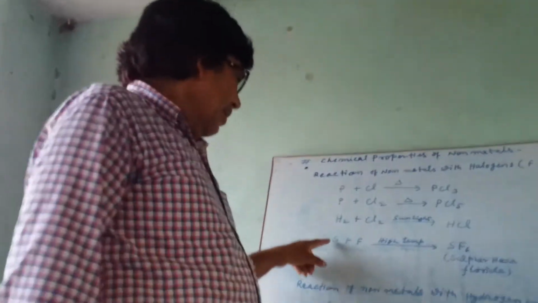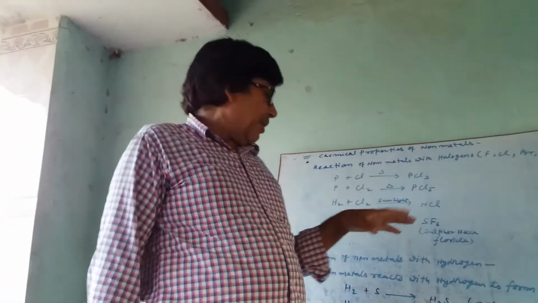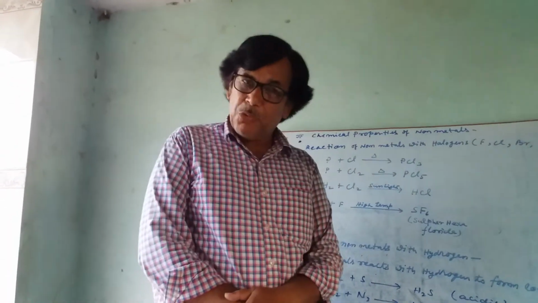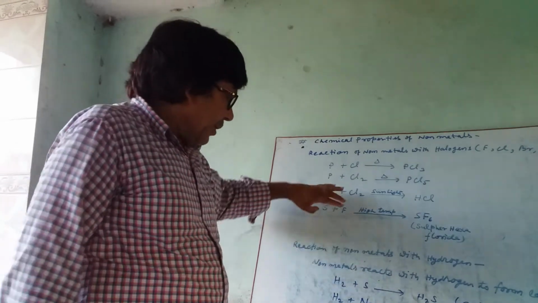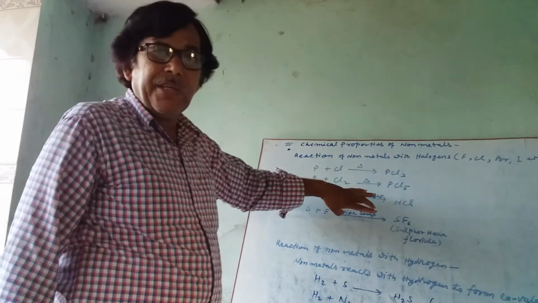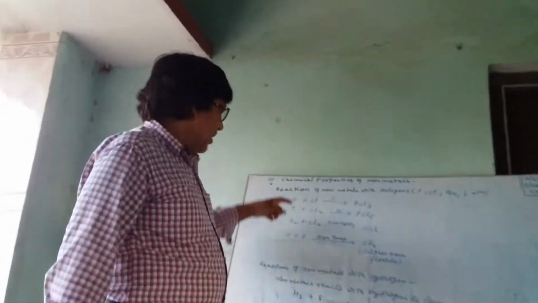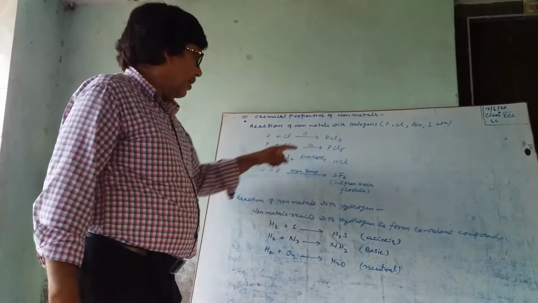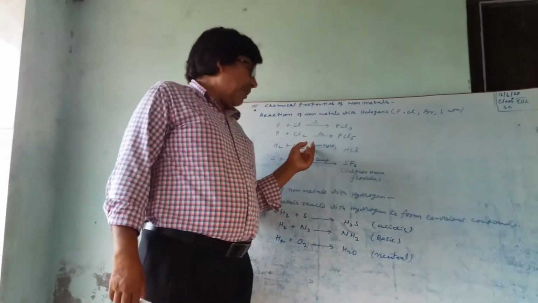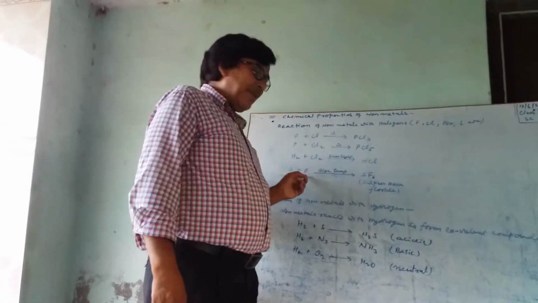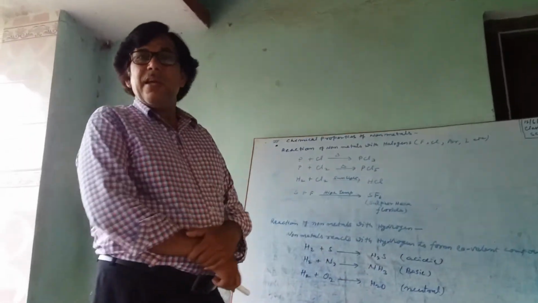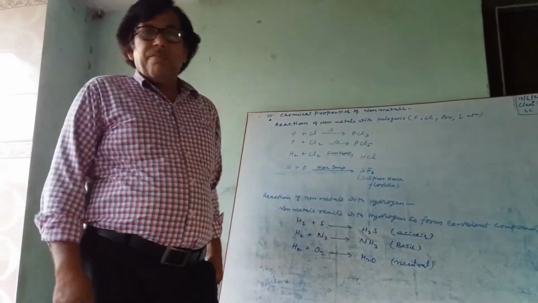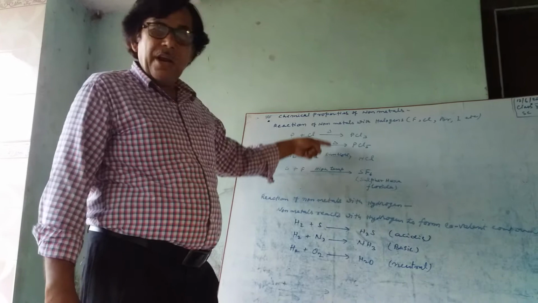Also, whenever sulfur reacts with fluorine, they form SF6, that is sulfur hexafluoride. This reaction occurs at very high temperature. Keep in mind, the first two reactions take place on heating. This is the symbol for heating. This takes place in the presence of sunlight, and this can take place only at very high temperature. While writing this equation, you must mention these conditions.